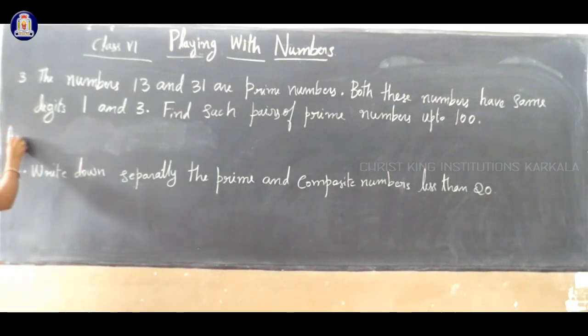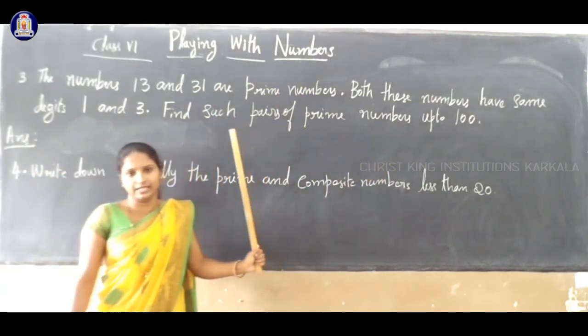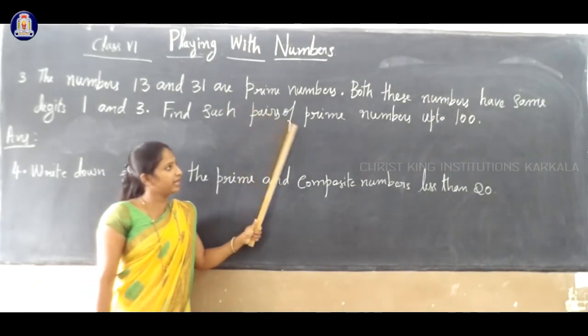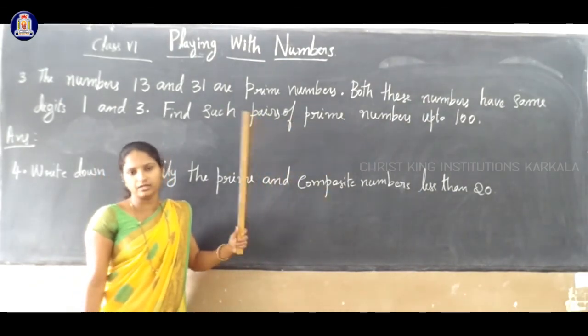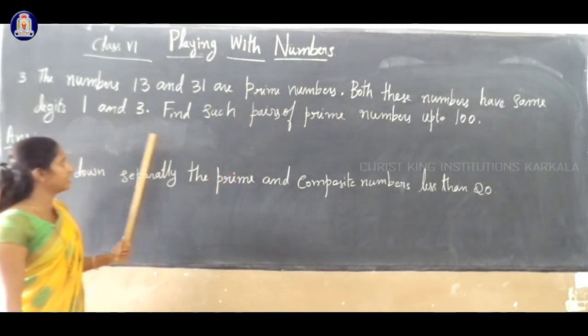First, you have to write all the prime numbers from 1 to 100. Then you can identify easily. Clear? So you write all the prime numbers and composite numbers from 1 to 100 in your rough book. Then you can identify easily.